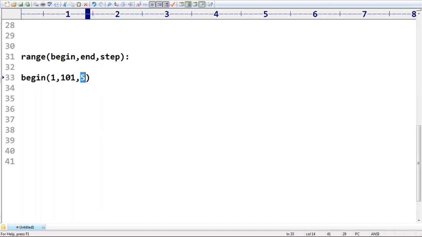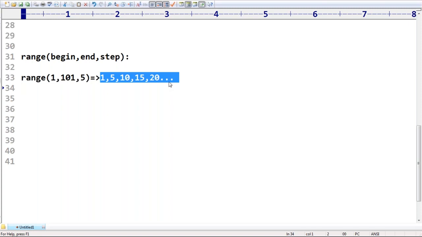So first one, next 5, next 10, like this we are going to get. What value do we get by default? 1, 5, 10, 15, 20. Like this it's going to represent, not in sequence. Remember that, I hope you people are able to understand that. So range of 1, comma, 101, comma 5.